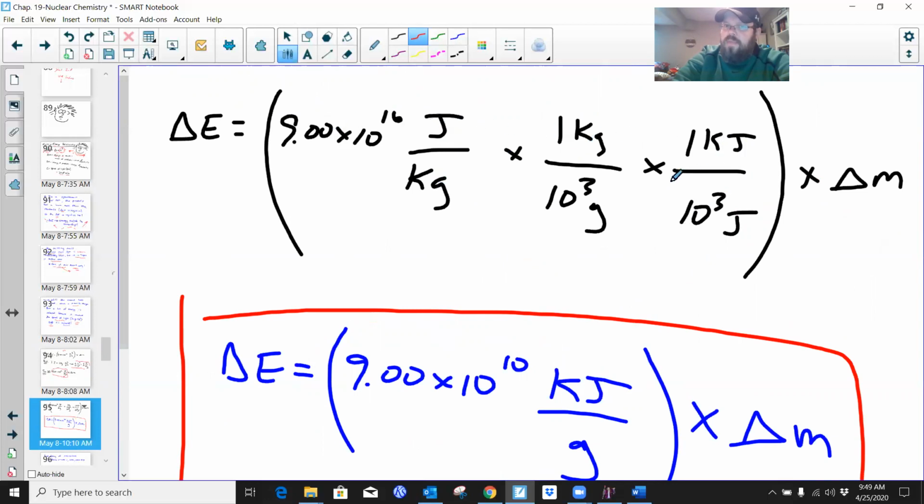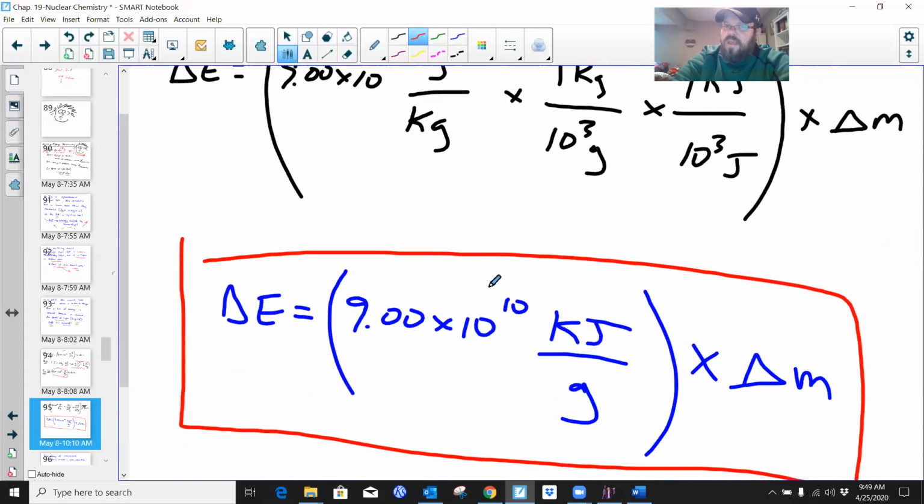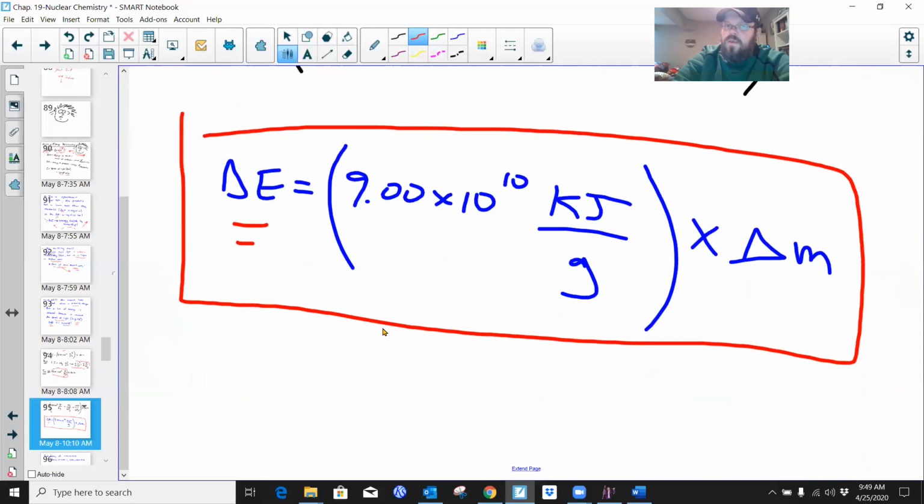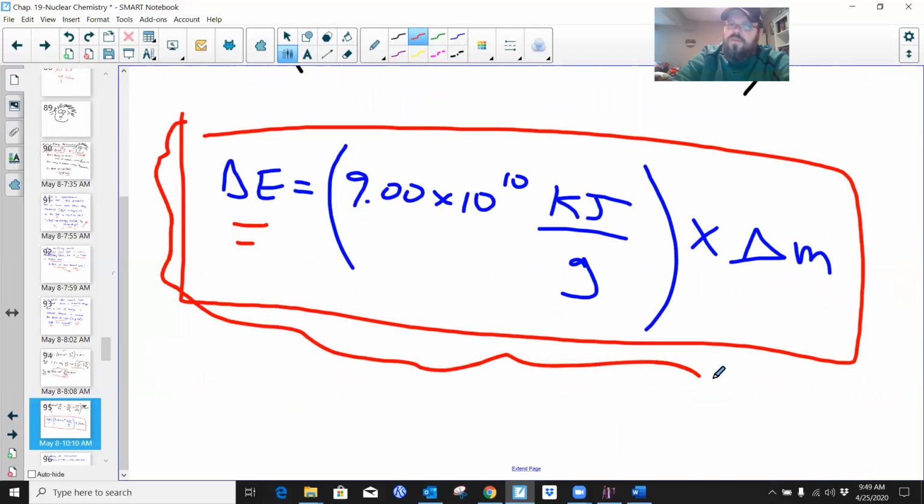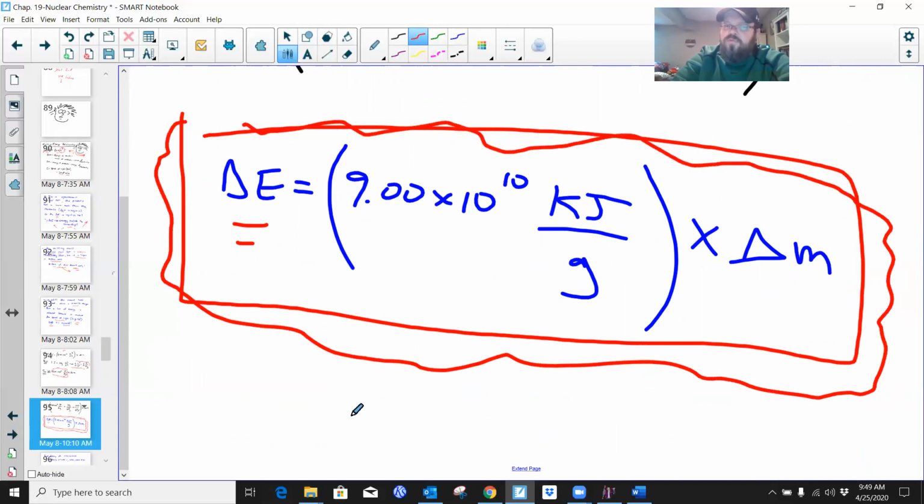I run the math here, and ultimately I get 9 times 10 to the 10th kilojoules per gram times the delta M of any nuclear reaction will give me the delta E, the energy that's being given off. Okay. So this here in this big red box, this is what I will call the usable form of Einstein's equation.